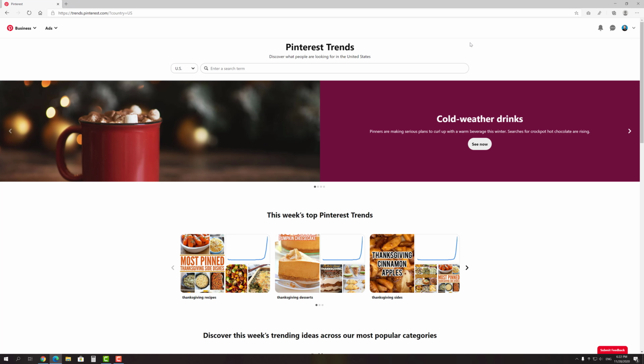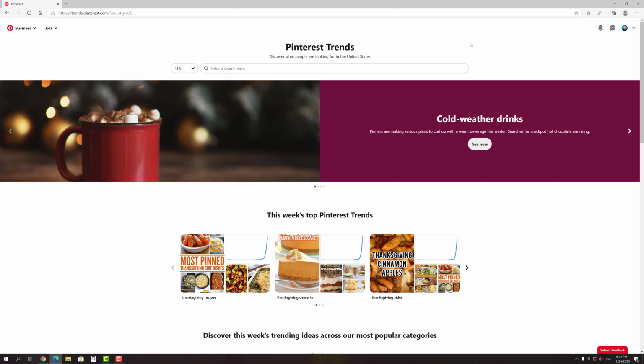Also, in this guide I can't help mentioning another great opportunity to get a bunch of free traffic from Pinterest. This is to follow the trends. At the beginning of the year, Pinterest has released their own tool for that purpose, that helps you to see what people are looking for and when they are looking for it. To find the tool, go to trends.pinterest.com or follow the link in the description of this video.